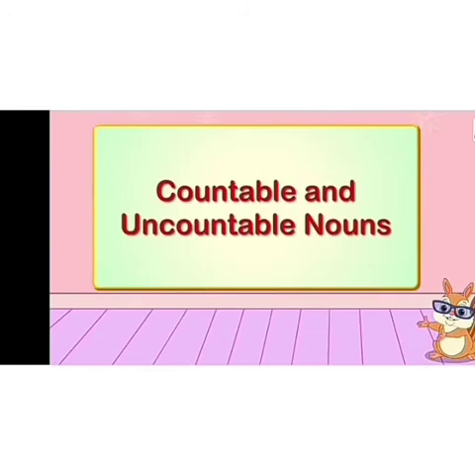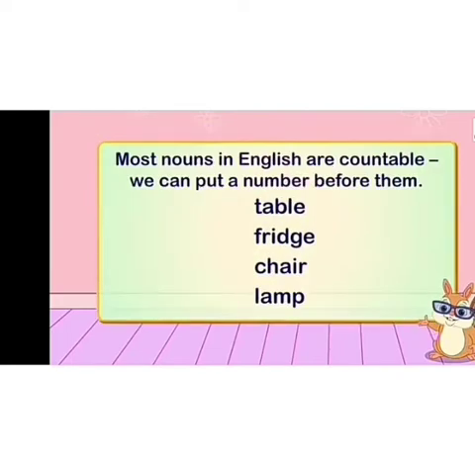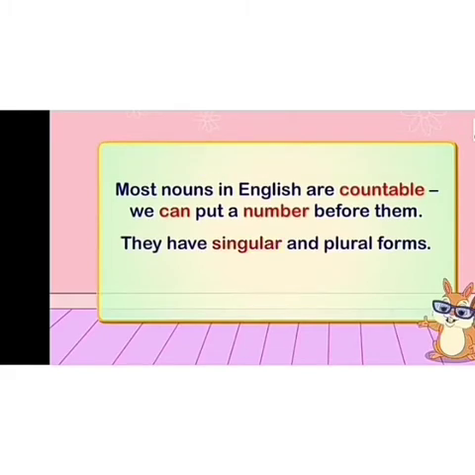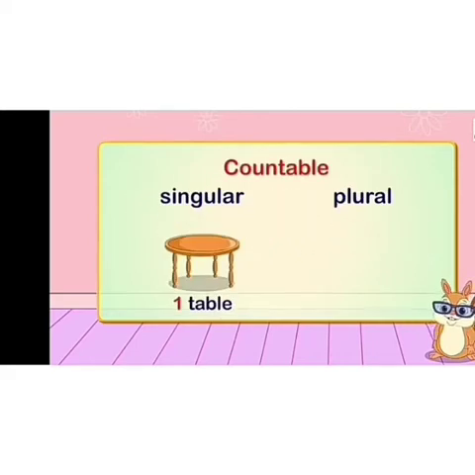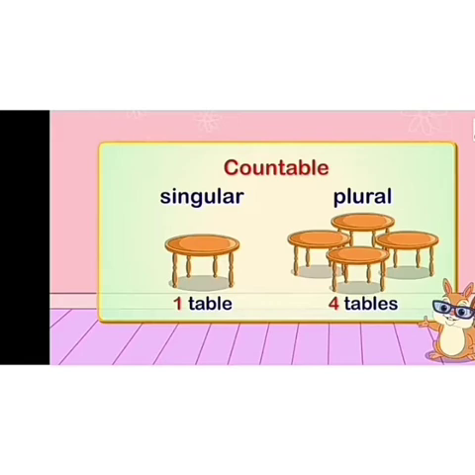Now let us do countable and uncountable nouns. Clear children? Most nouns in English are countable and we can put a number before them, like 2 tables, 1 fridge, 4 chairs. Okay? Most nouns in English are countable. We can put a number before them, okay? And we can count them easily. Clear? Suppose 1 table, 4 tables.